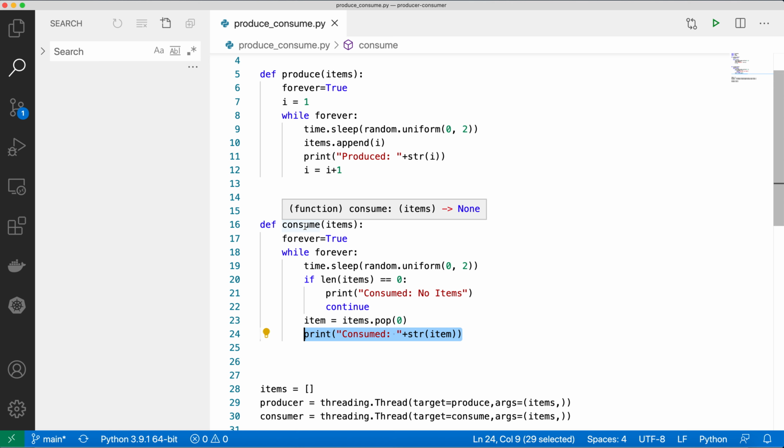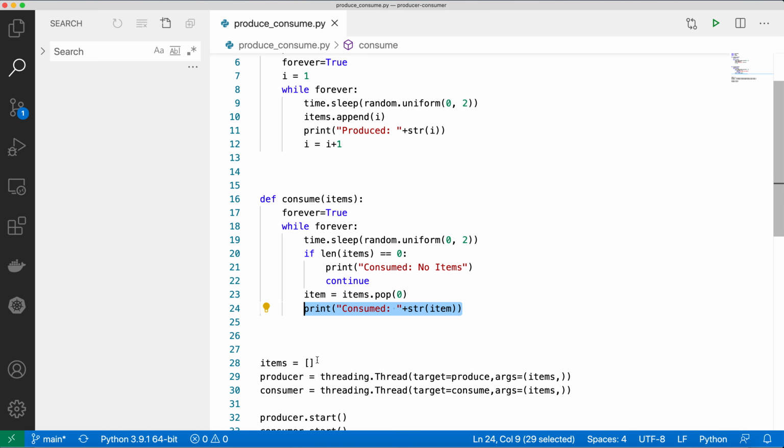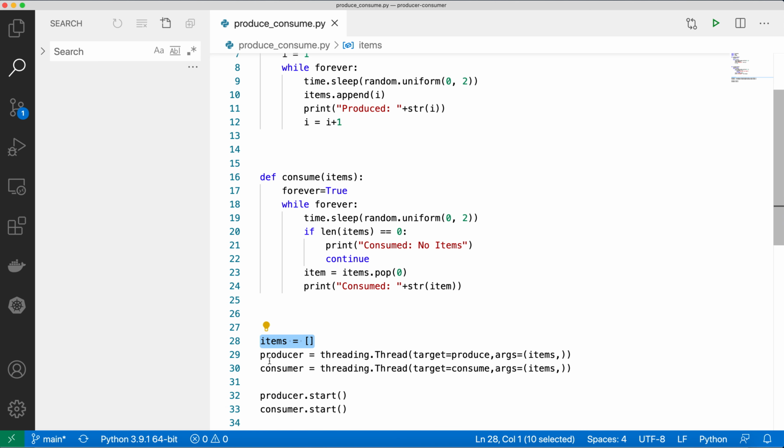But if I just call these produce and consume functions, they will both run in a single thread. What I want is that both producer and consumer should run in a multi-threaded environment. They should run in parallel and they should share the same items list. So I have created one shared items list, and after that I'm creating one thread for the producer. You can see threading.Thread will call the producer function and pass the common list, items, to the producer, and the same list will be passed to the consumer also. So it is a shared list which is getting passed to both.